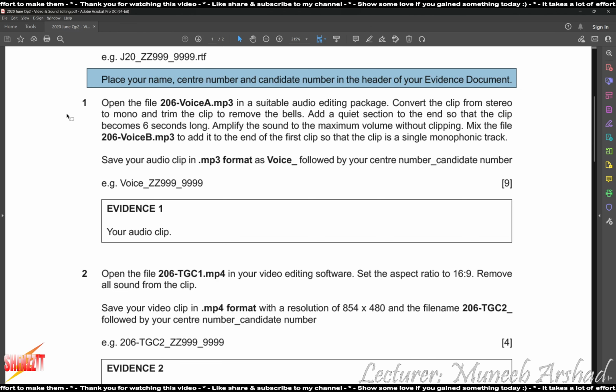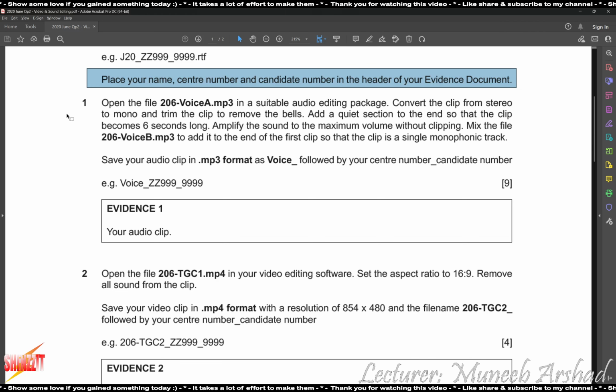Convert the clip from stereo to mono and trim the clip to remove the bells. Add a quiet section to the end so that the clip becomes 6 seconds long. Amplify the sound to the maximum volume without clipping. Mix the file to add it to the end of the first clip so that the clip is a single monophonic track.